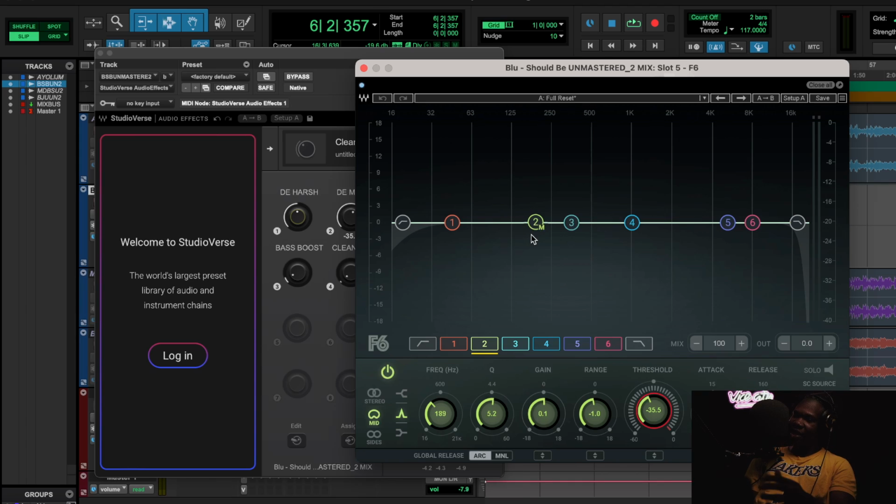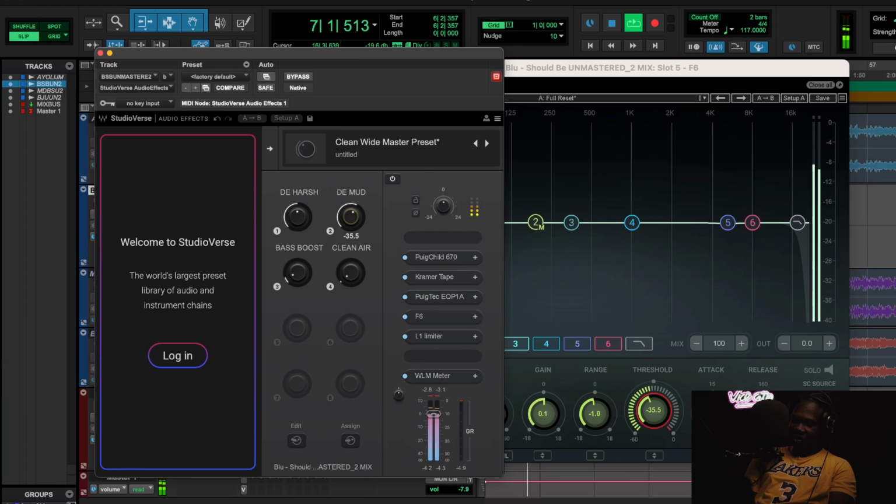Now I'm only de-mudding in the mid-range. And these are usually some mastering moves that I would do myself. It's how it should be.